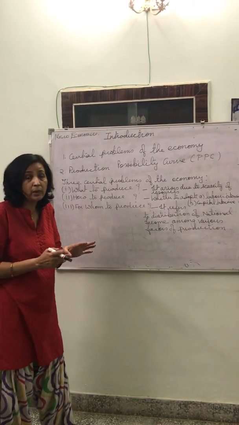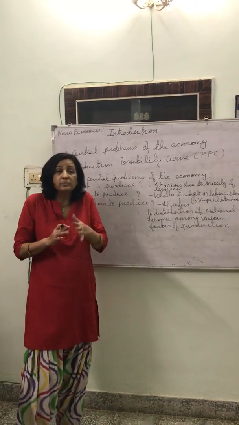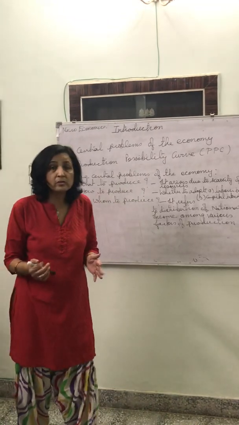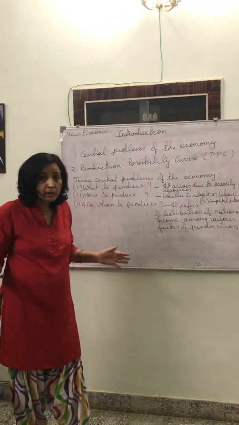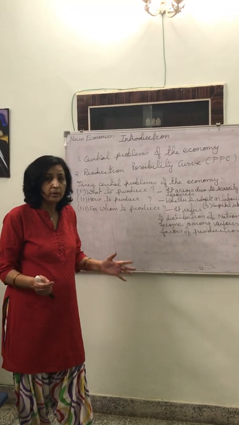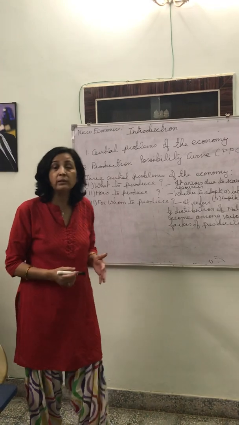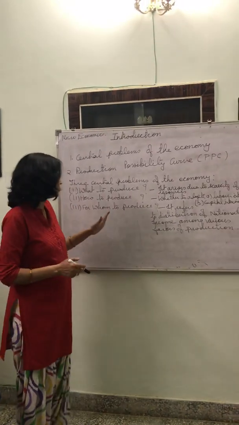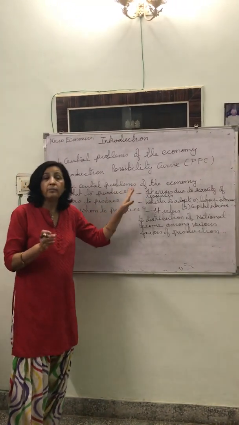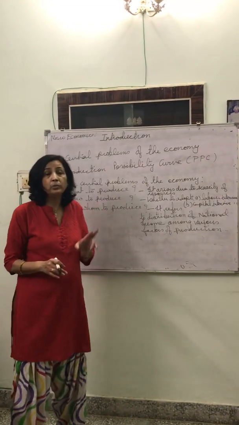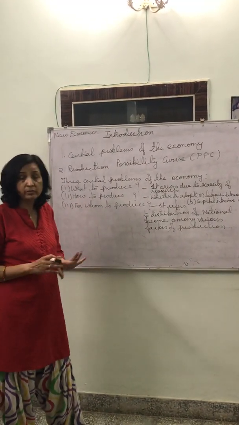That means what? Resources are scarce, and with scarce resources we have to fulfill unlimited wants. So the second part of the question, why do the central problems of the economy arise? We'll write that the central problems of the economy arise due to three important reasons.